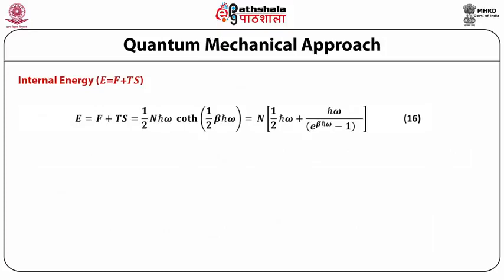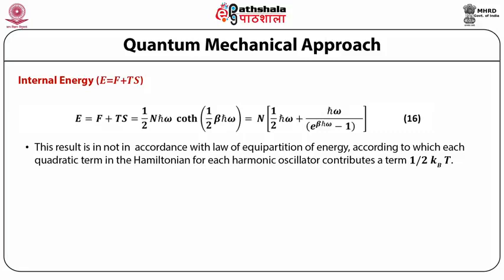Internal energy E is equal to F plus TS, which can now be written as half N h bar omega coth of half beta h bar omega, which is equal to N times half h bar omega plus h bar omega divided by e raised to power beta h bar omega minus 1. This result is not in accordance with the law of equipartition of energy, according to which each quadratic term in the Hamiltonian for each harmonic oscillator contributes a term of half kBT. And here comes the difference because of the quantum approach.